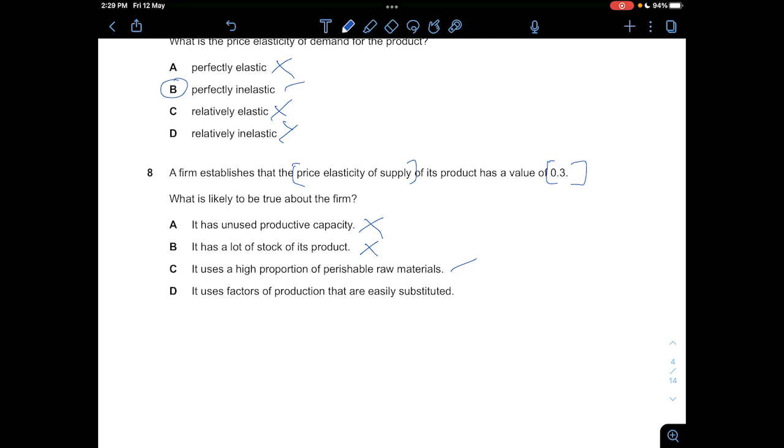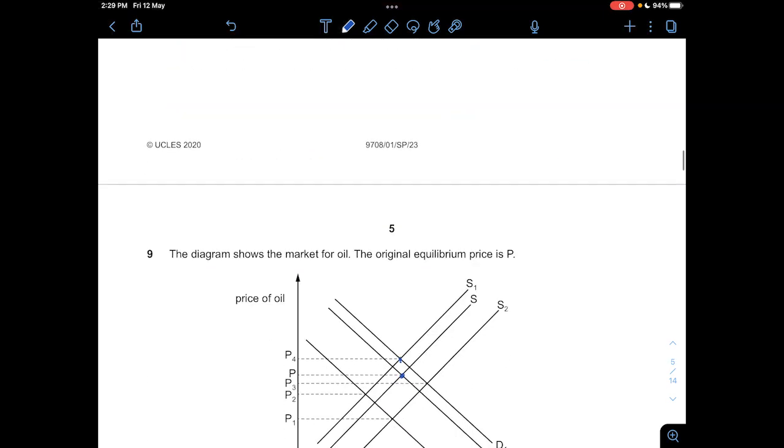And D, it uses factors of production that are easily substituted. This is also not correct, because if you use factors of production that are easily substituted, that means that you can easily switch over in the event that your price decreases, and then you can use other raw materials to help boost your production. So in this context, that means that it's elastic, but it's definitely not. So the answer is C.